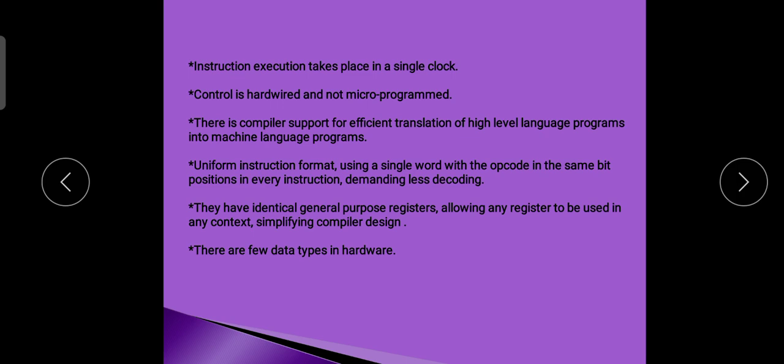There is compiler support for efficient translation of high-level language programs into machine language programs. Uniform instruction format using a single word with the opcode in the same bit positions in every instruction demands less decoding. They have identical general purpose registers, allowing any register to be used in any context, simplifying compiler design. There are few data types in hardware.